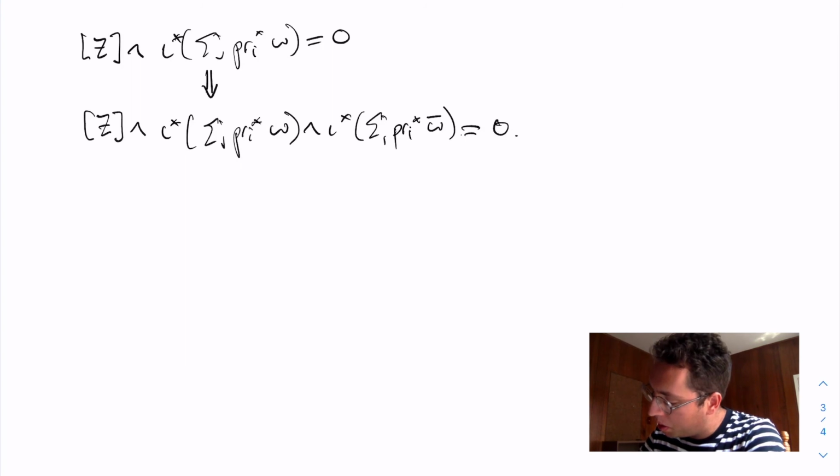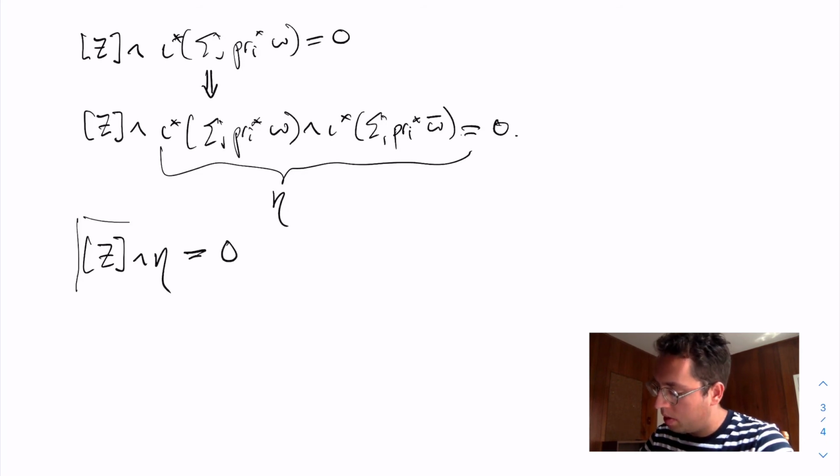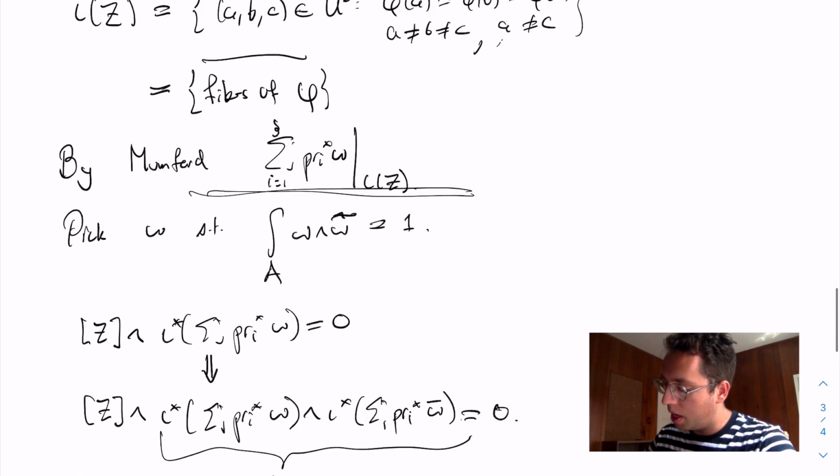So this is going to be equal to 0. So this is the statement that I'm going to be using. So I'm going to call this cohomology class eta, and eventually the statement that we get is zeta wedge with eta is equal to 0. So we get some kind of constraint on the cohomology class of Z.